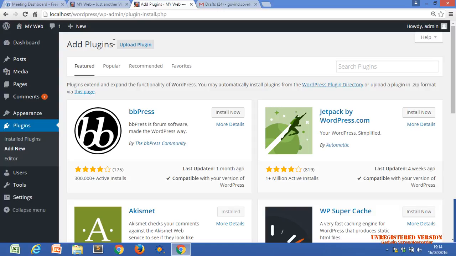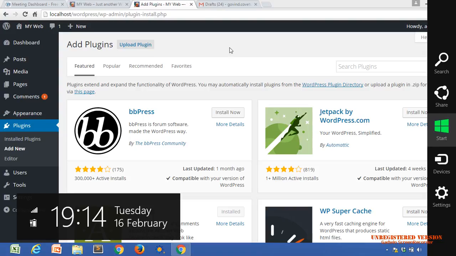Plugins are also pre-coded modules, written in PHP, JavaScript, jQuery. We use these plugins to achieve our requirements as per the client's need.